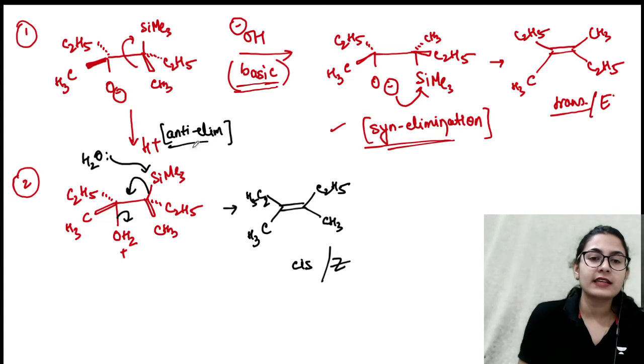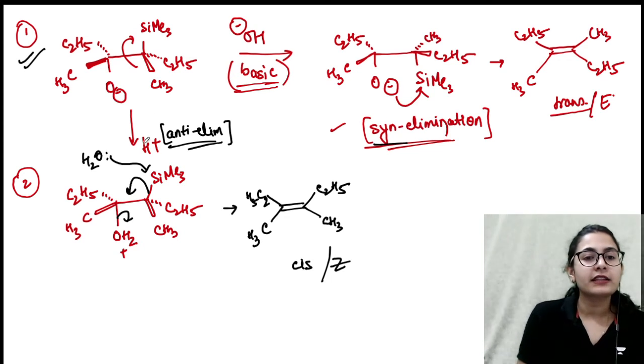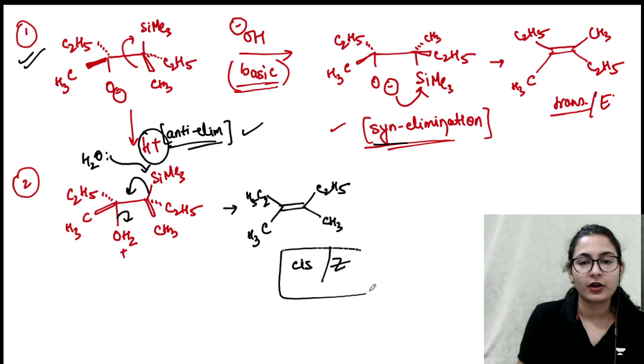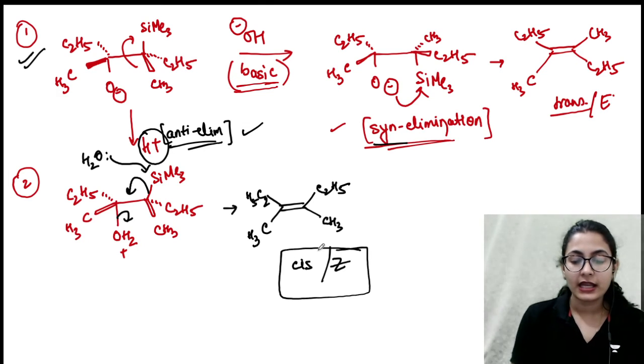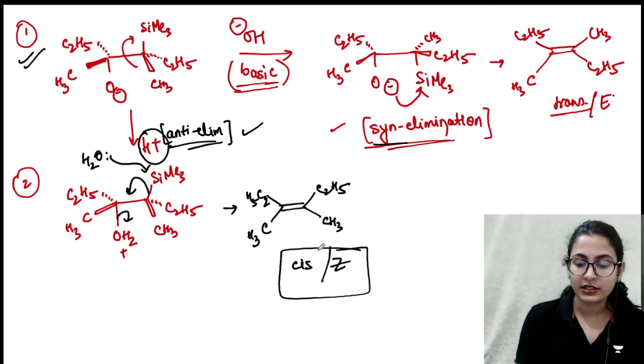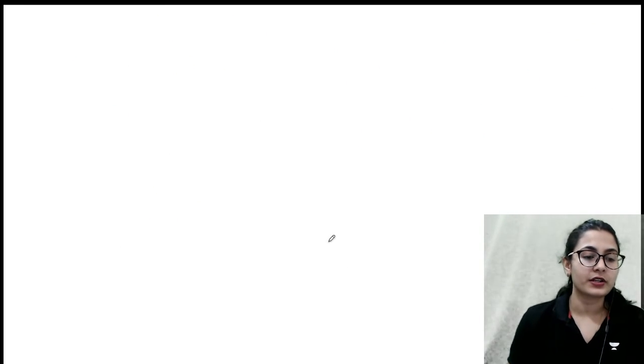So just by taking the same molecule, in the presence of base you are doing syn elimination, and in the presence of acid you are doing anti-elimination, and that is why you get different products. So this is the selectivity of Peterson elimination. It depends on the condition which you are taking, and based on that you're going to get the products.